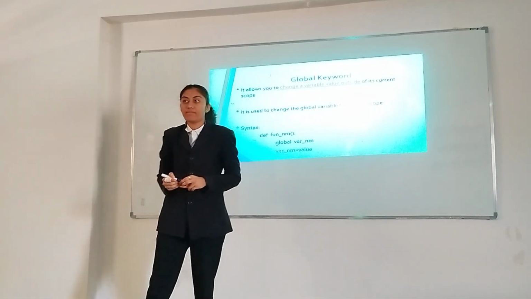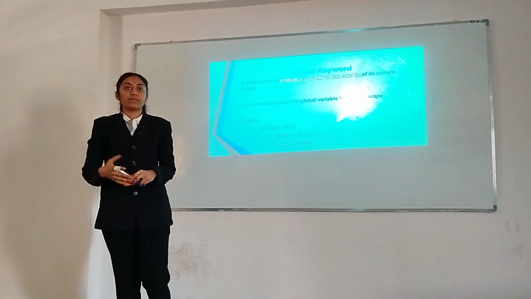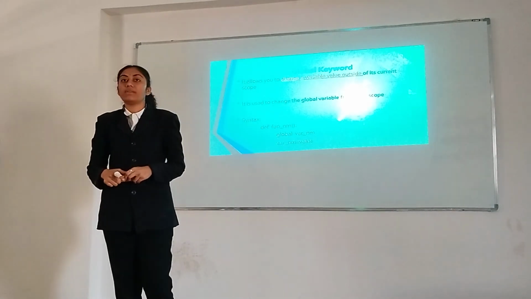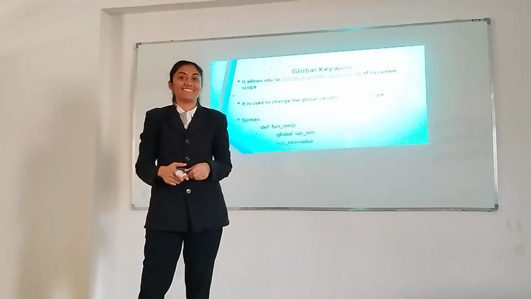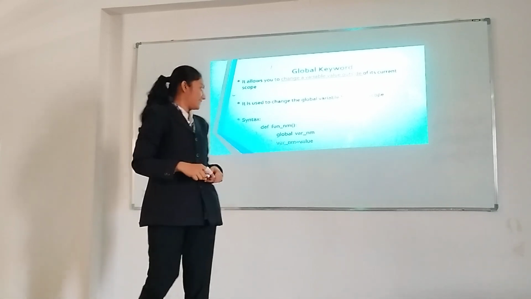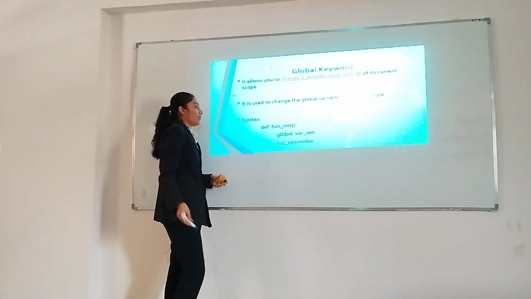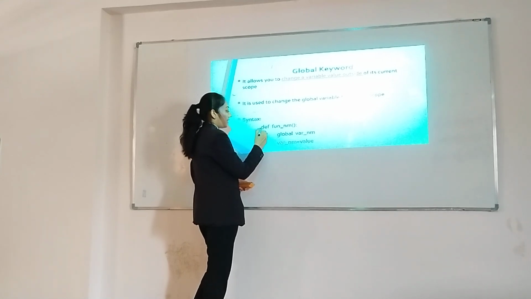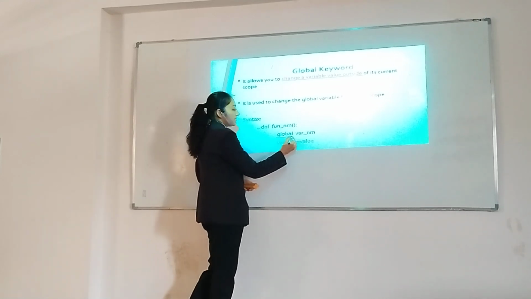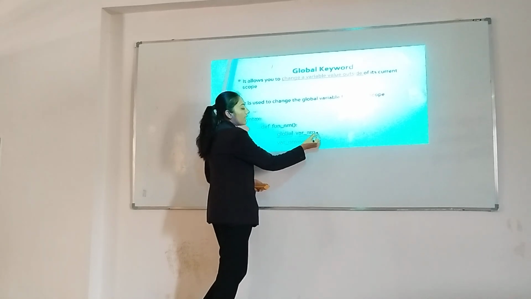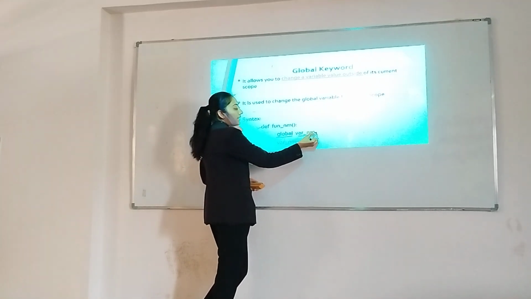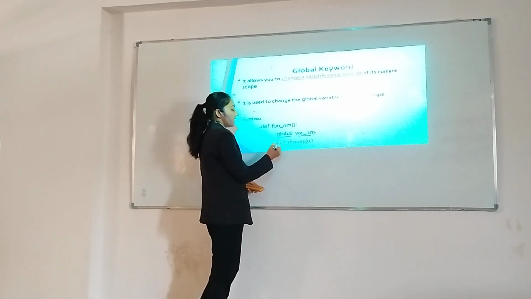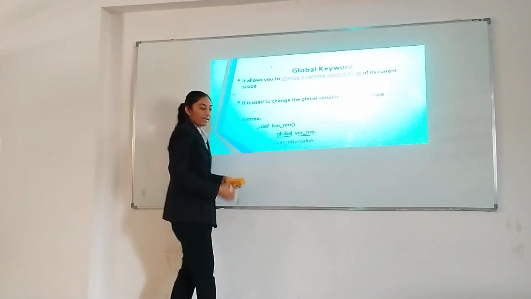The global keyword allows the user to change the global variable from local scope. When a variable is used outside the function, at that time use the global keyword. Syntax: the global keyword is always declared inside the function. Use it inside the function, then after that write the global keyword and the variable name. Here you cannot assign the value on the same line, because that can generate an error. So the value is always assigned on the next line.